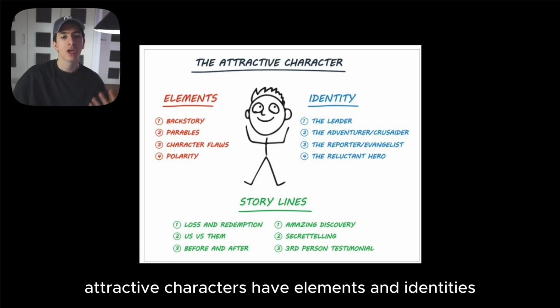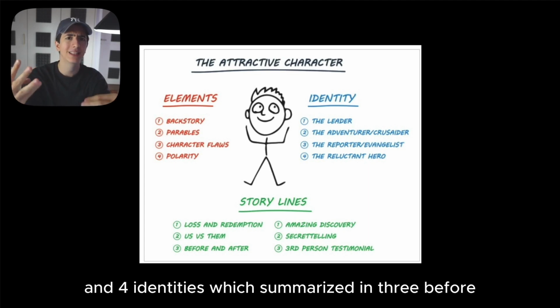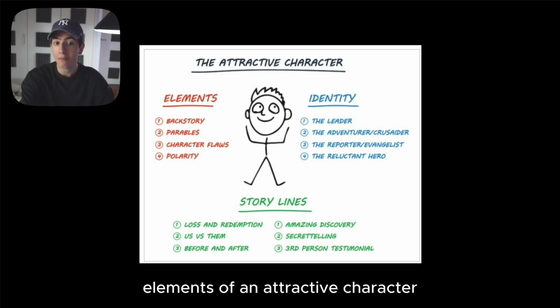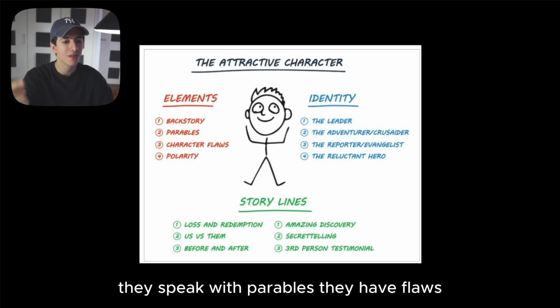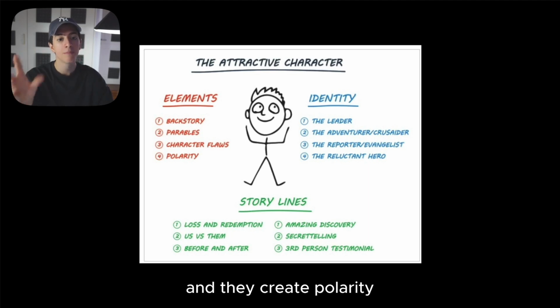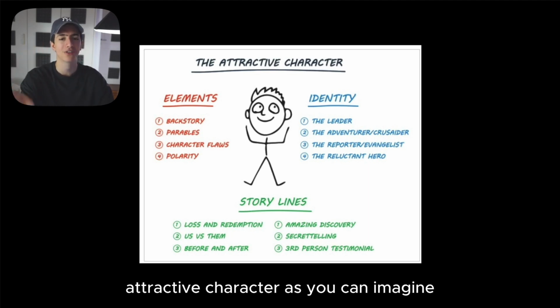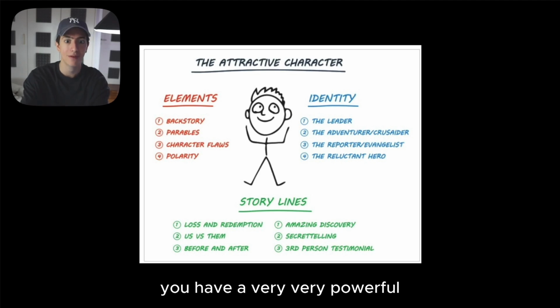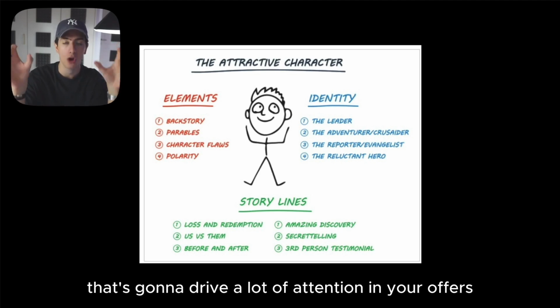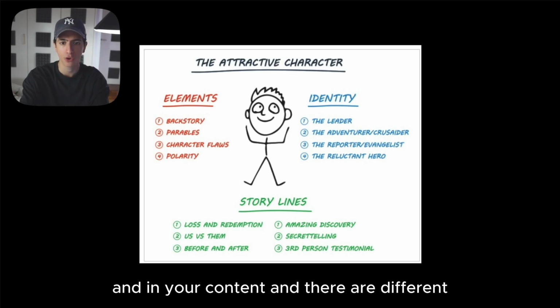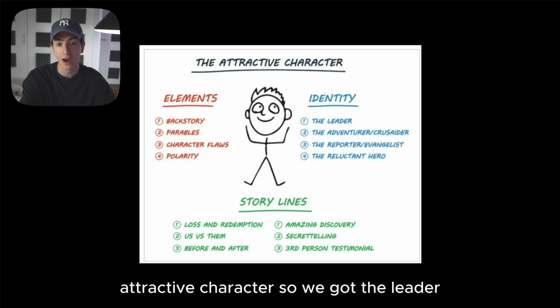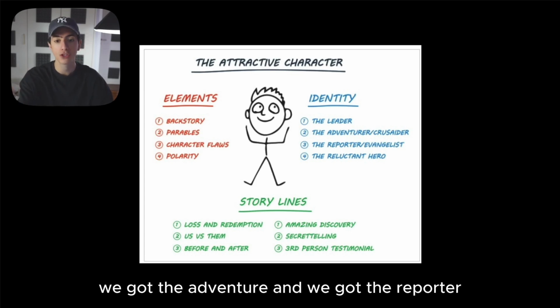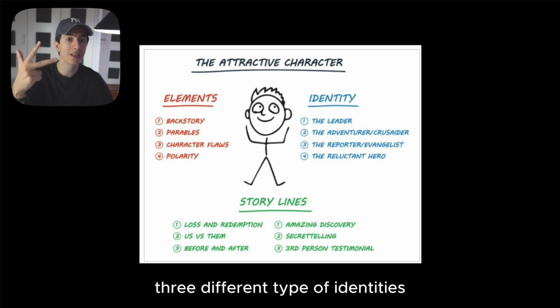Now, attractive characters have elements and identities. 4 elements, for example, and 4 identities which we summarized in 3. The 4 elements of an attractive character are that they have a backstory, they speak with parables, they have flaws, and they create polarity. If you combine all of those 4 elements in one attractive character, as you can imagine, you have a very, very powerful attractive character that's going to drive a lot of attention in your offers and in your content. And there are different identities in your target attractive character. So we got the leader, we got the adventurer, and we got the reporter. 3 different types of identities.